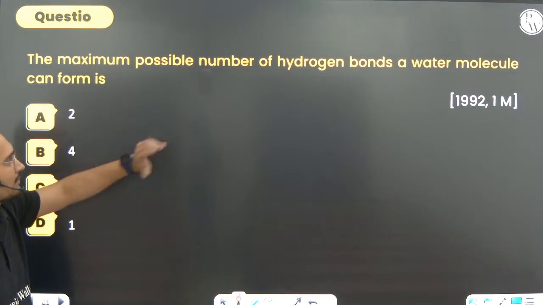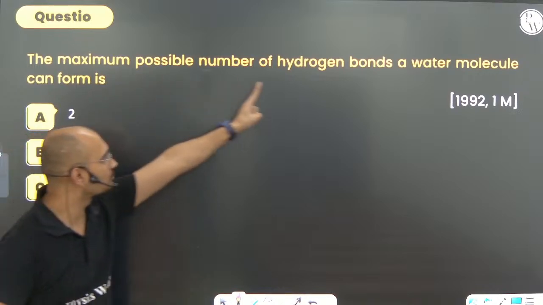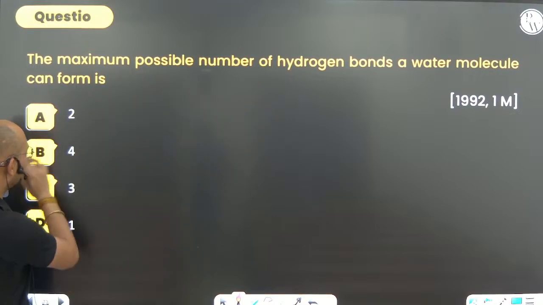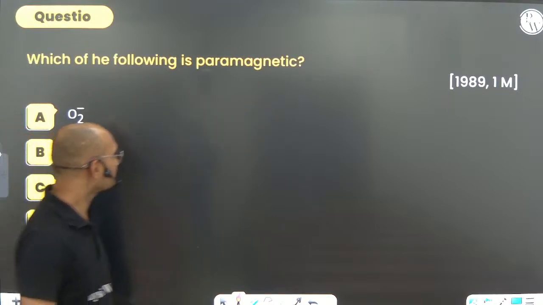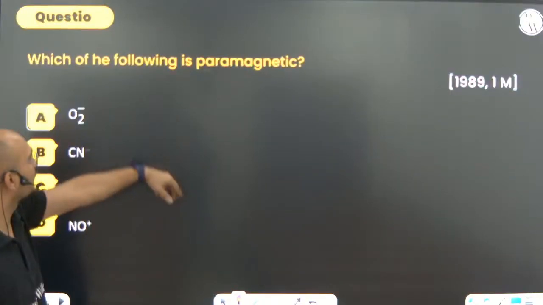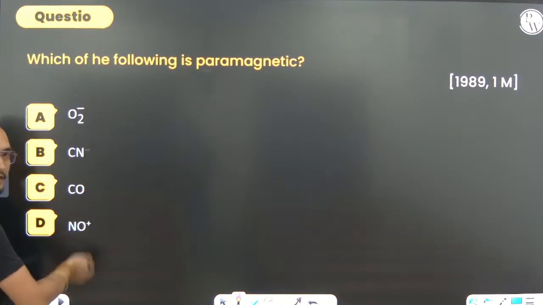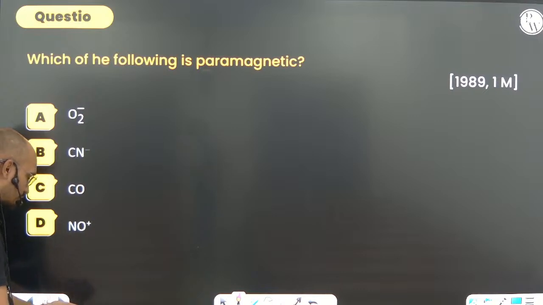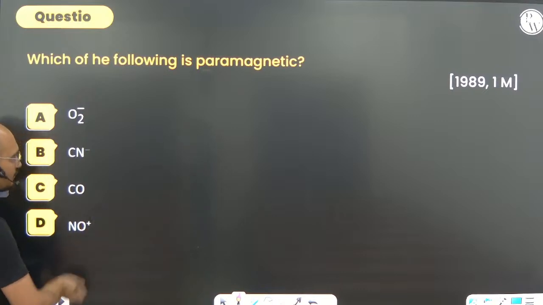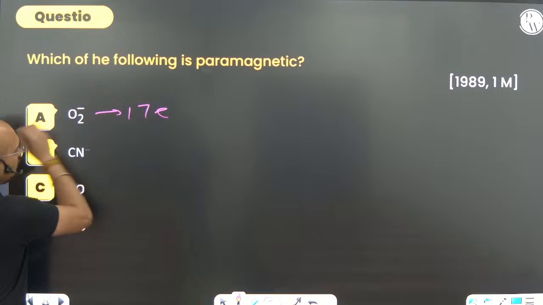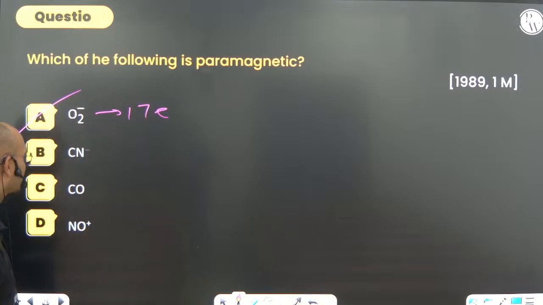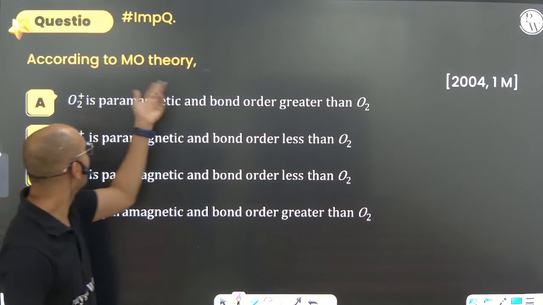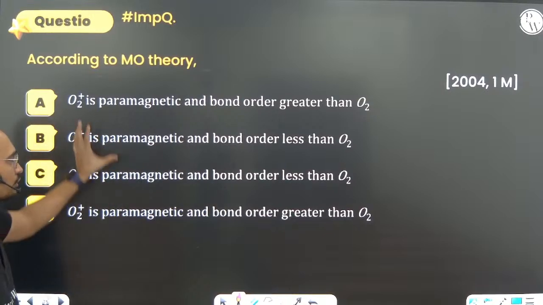These are the questions. I hope you can do that. Not a big deal. The maximum possible number of hydrogen bonds in the water molecule is going to be 4. Always remember. Which of the following is paramagnetic? We have already seen that. Whenever an odd electron species is there, it will be paramagnetic. You can see that it is going to be 17 electrons. So this is paramagnetic. Not a big deal. Others will not be, according to MOT.